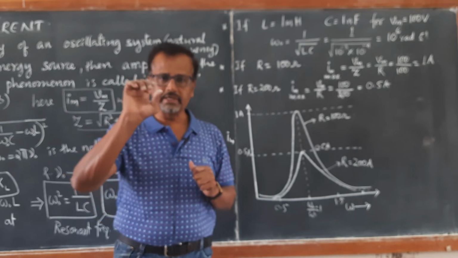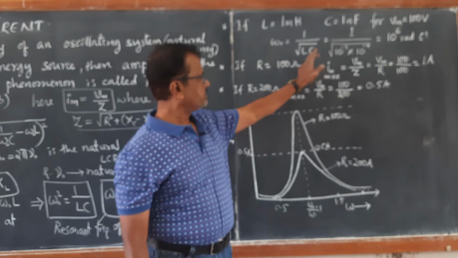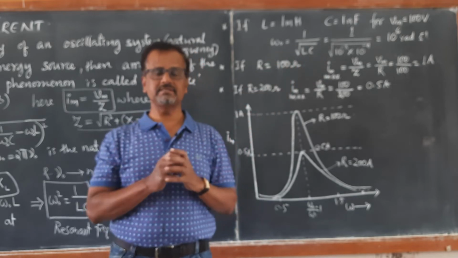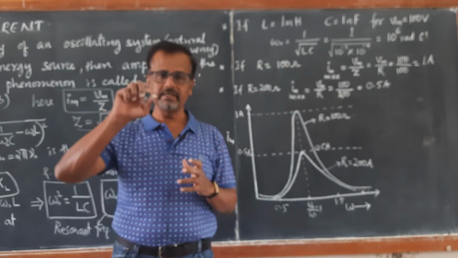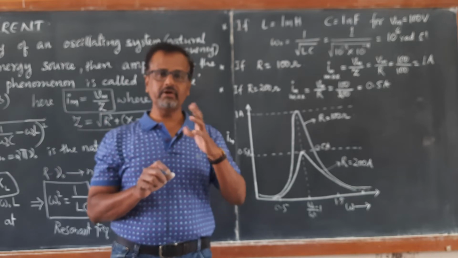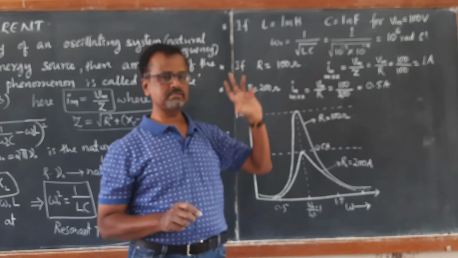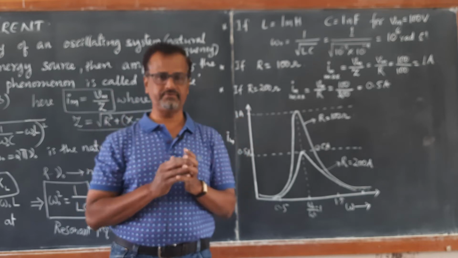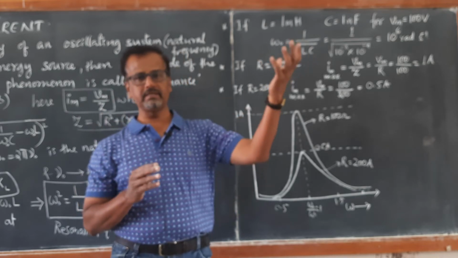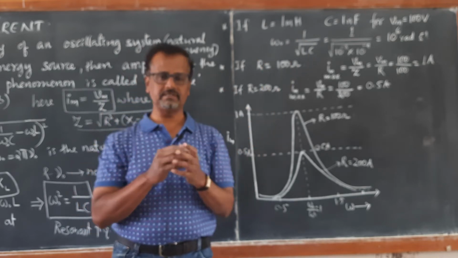By tuning, we are varying the value of capacitance. According to different values of capacitance, we have different values of frequency. So every channel has its own frequency.